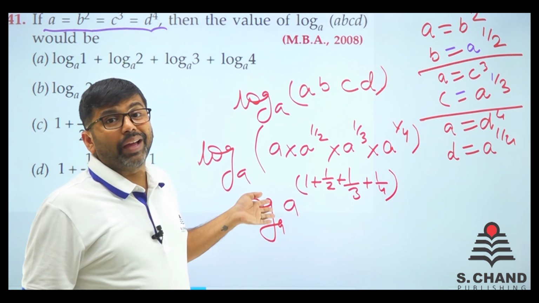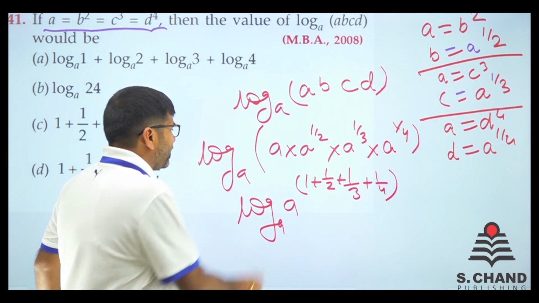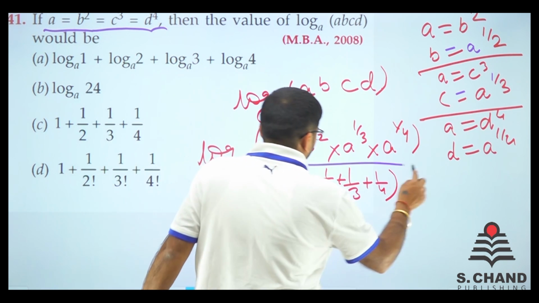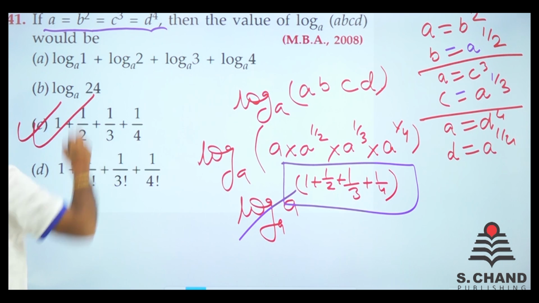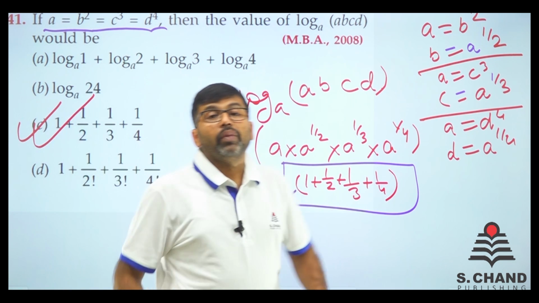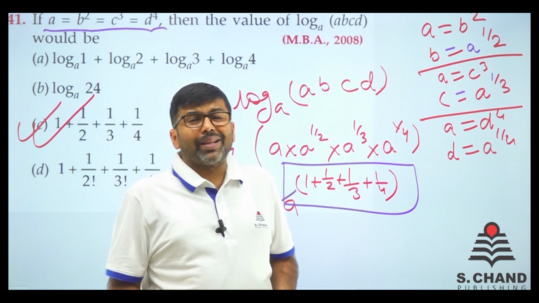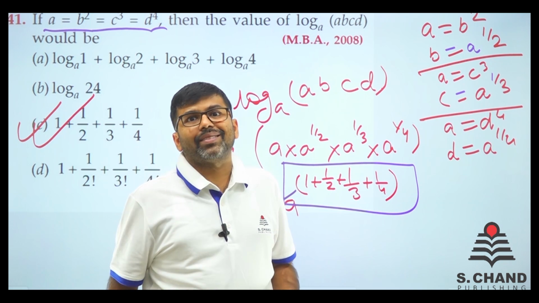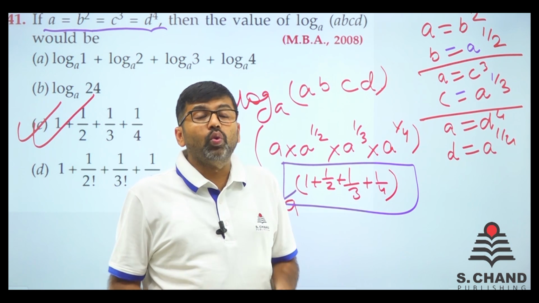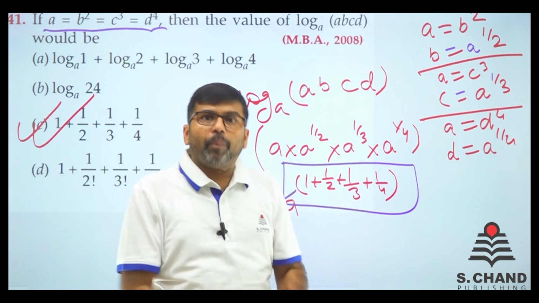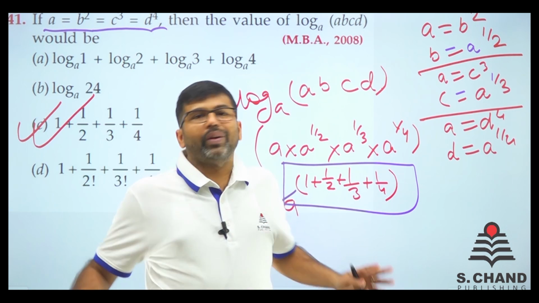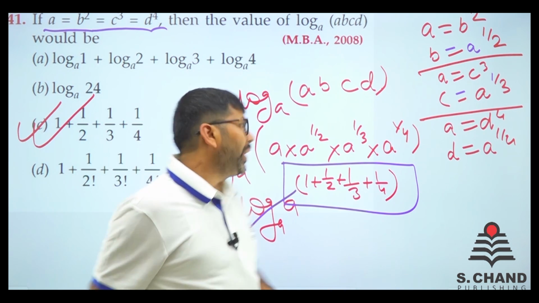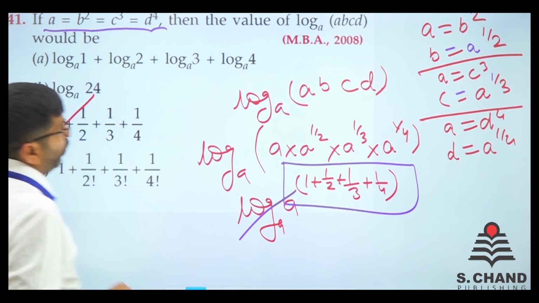Log A and log A get cancelled out, so the answer remains 1 plus 1 by 2 plus 1 by 3 plus 1 by 4. That is the answer. So simple. The only thing is you must know the basic properties of logarithm. If you know them, all the questions are so easy, right? In the same way we did this question.